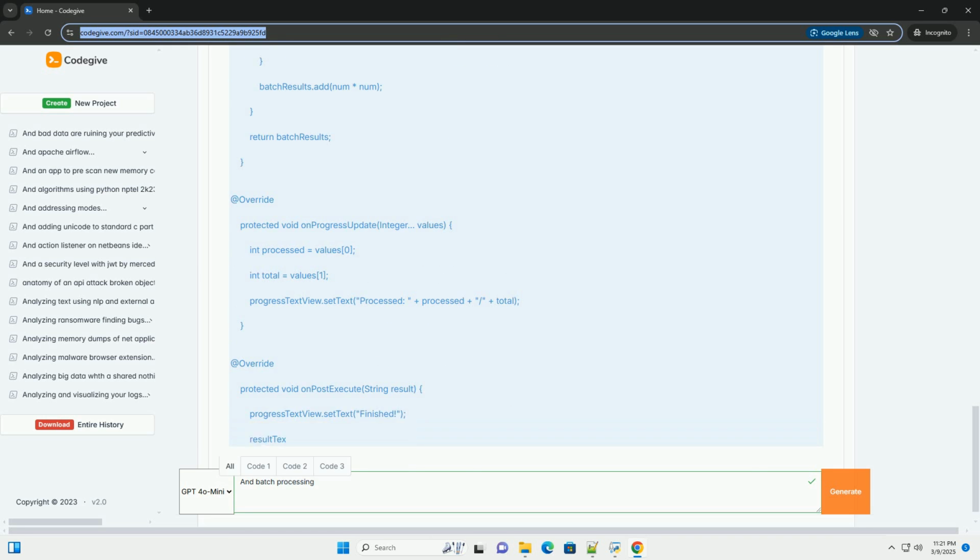Implement cancellation. Allow the user to cancel the batch processing operation if needed. Handle errors gracefully. Catch exceptions or errors that occur during processing and inform the user appropriately.